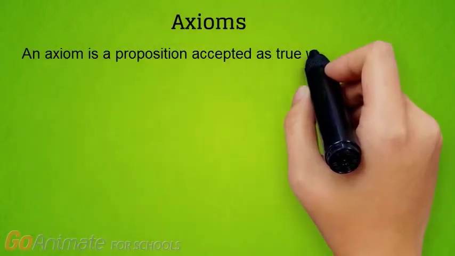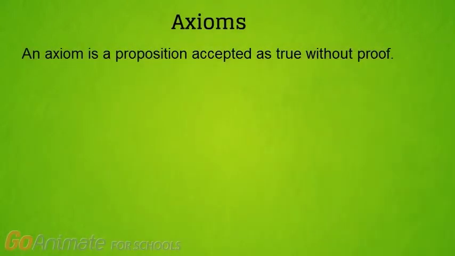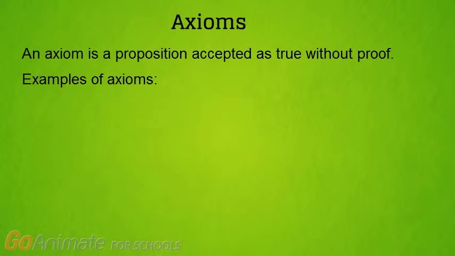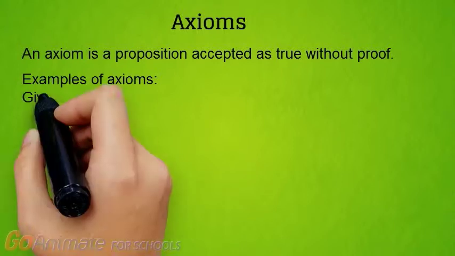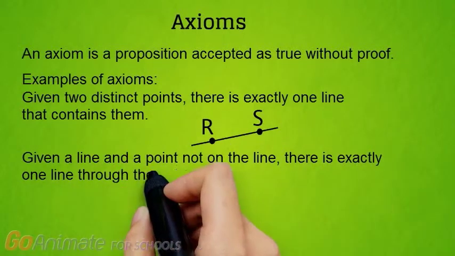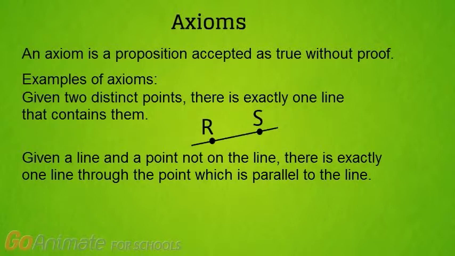An axiom is a proposition accepted as true, without proof, within the mathematical system. For example, in geometry, example axioms are: given two distinct points, there is exactly one line that contains them. Given a line and a point not on the line, there is exactly one line through the point which is parallel to the line.